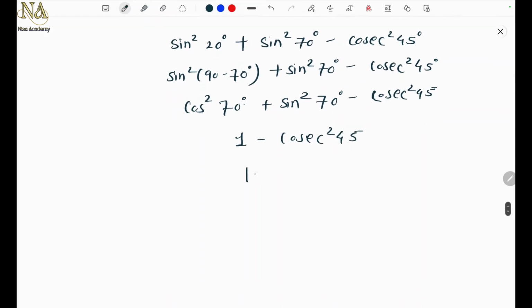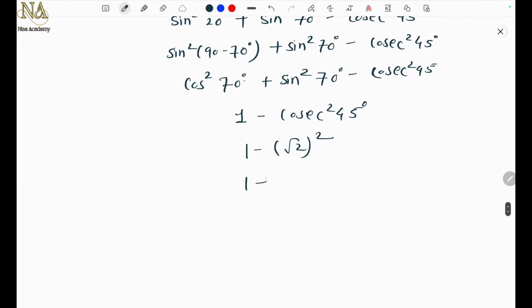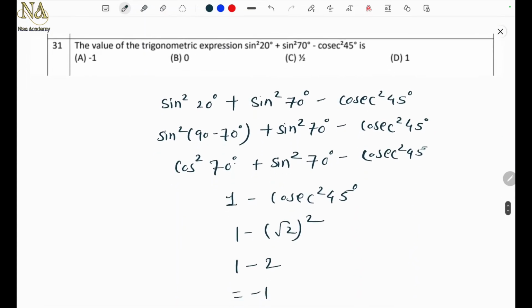So what is cosec of 45 degree? Sine of 45 is 1 upon root 2, so cosec 45 is root 2, and it is squared. So 1 minus 2, which is equal to minus 1. So the answer, yes, option A, minus 1. Okay, understood? Next problem.